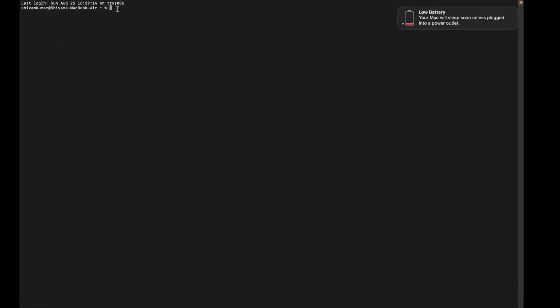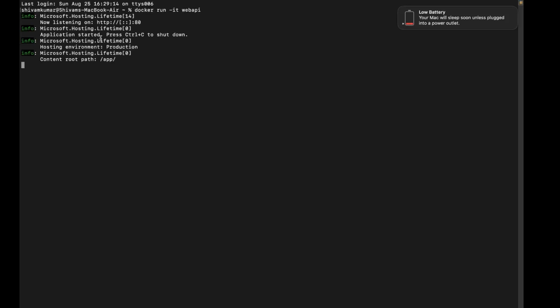You can run your image using the command docker run -it, and the name of your application, web API. I'll tell you what this IT is. Okay, so you see the application is running at port 80.